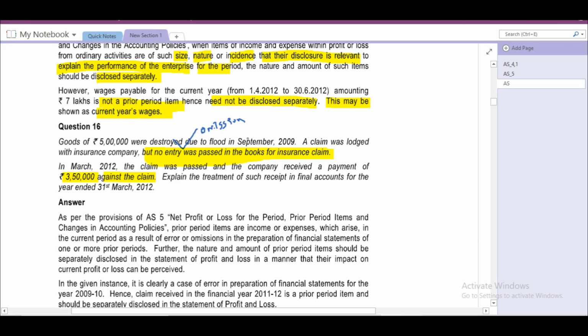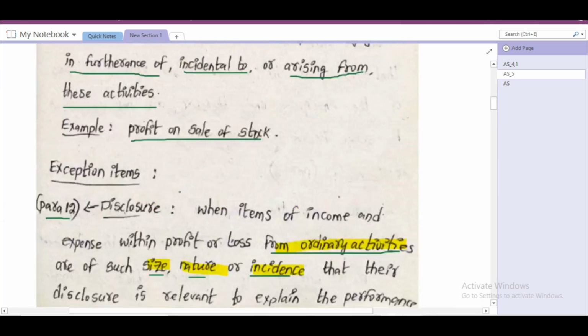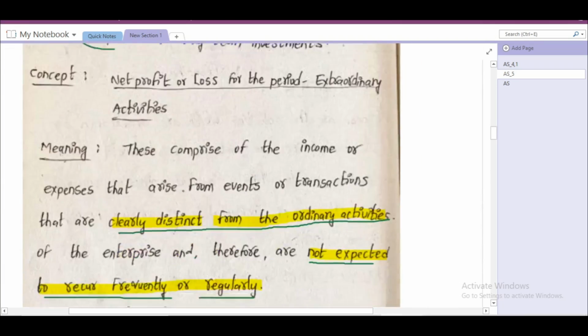In the prior period, September 2009, and in March 2012, the claim was passed by the company, received a payment of 3 lakhs 50,000. This is the income received because of some errors or omission while preparation of financial statements in one or more prior periods. That is what we have read in the prior period items definition.